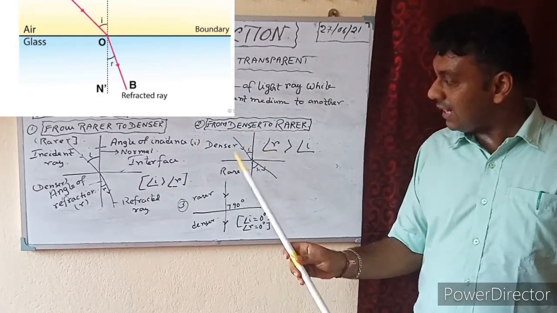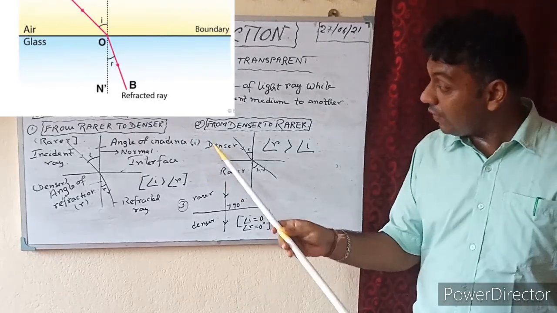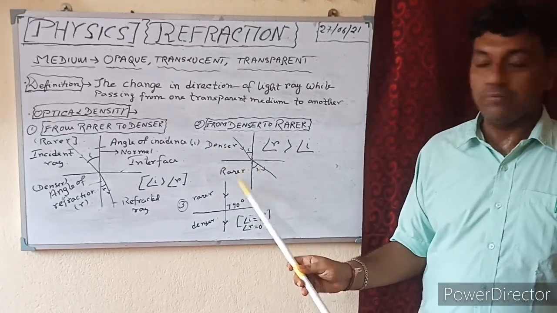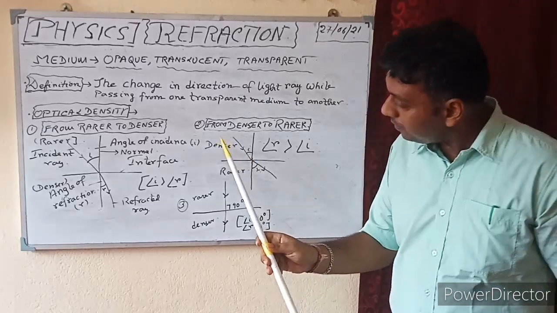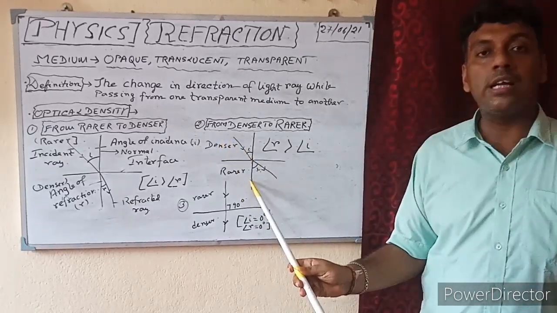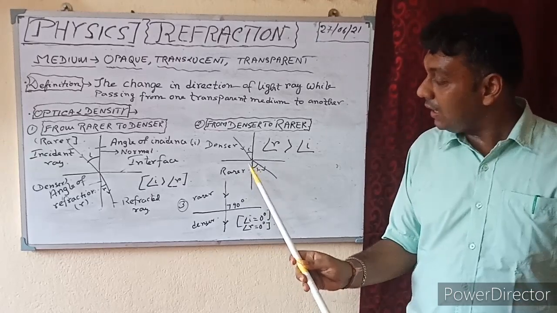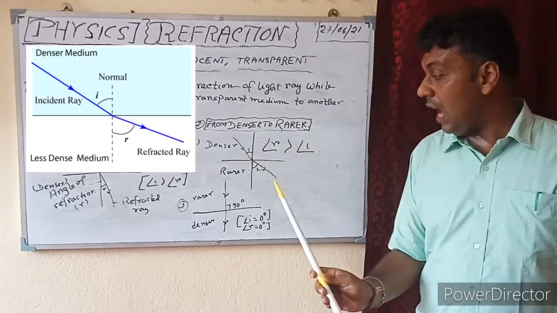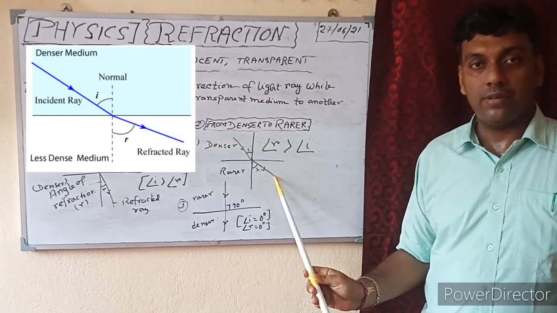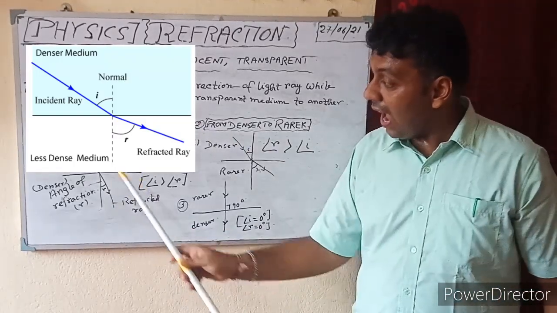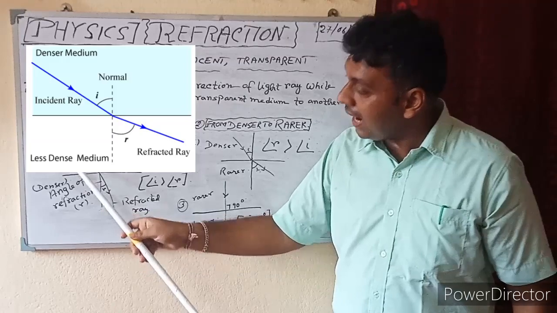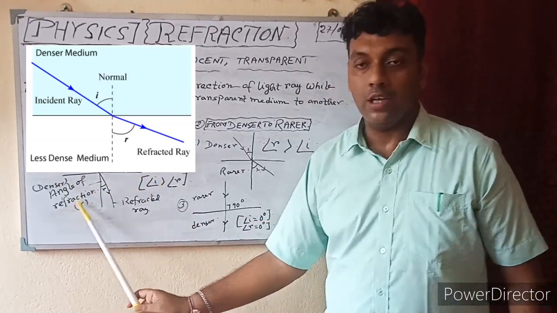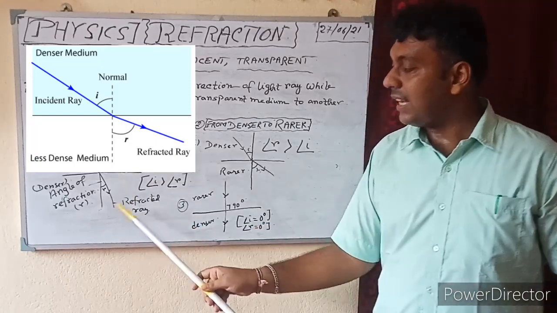Number 2. Here, just opposite. This one is the denser medium, this one is the rarer medium. Here light rays are passing from denser medium to rarer medium. So here the light rays are bending away from the normal. And in the first case, while the light rays are passing from rarer to the denser medium, the light rays bend towards the normal. So here angle I is greater than angle R.